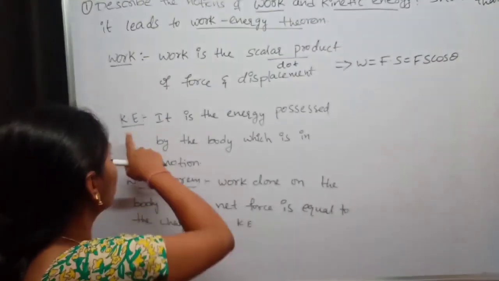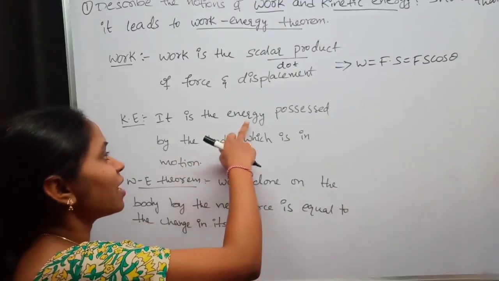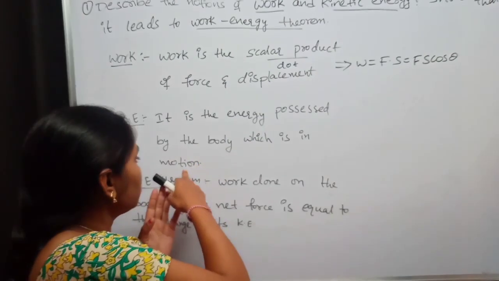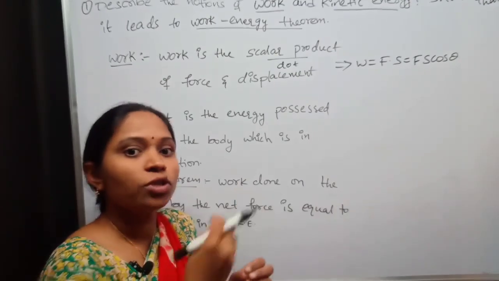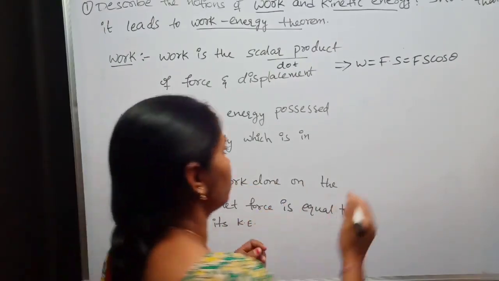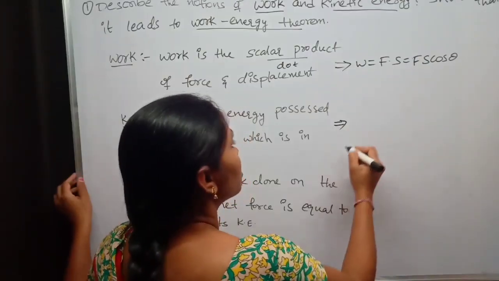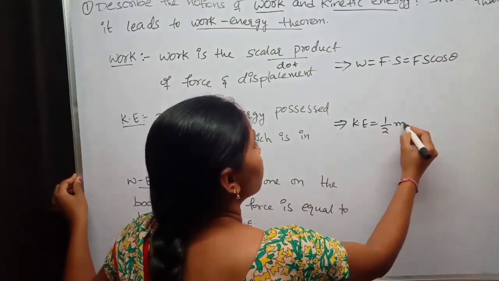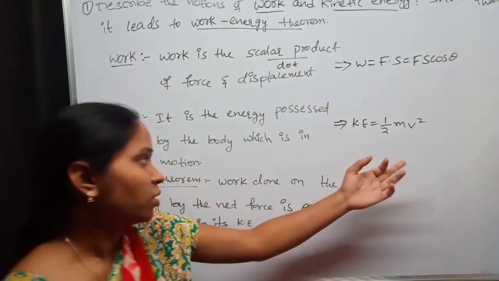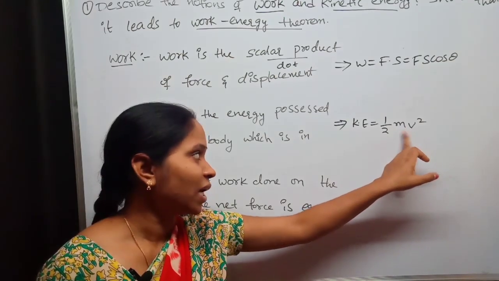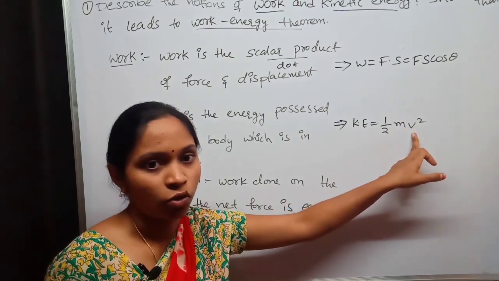Okay, and coming to the kinetic energy, it is the energy possessed by the body which is in motion. ఒక ఆబ్జెక్ట్ మోషన్లో ఉన్నప్పుడు దానికి ఉండే ఎనర్జీని కైనటిక్ ఎనర్జీ అంటాం. Okay, it is the energy possessed by the body which is in motion. Kinetic energy is half mv². Okay, m is the mass of the body and v is the velocity of the body.